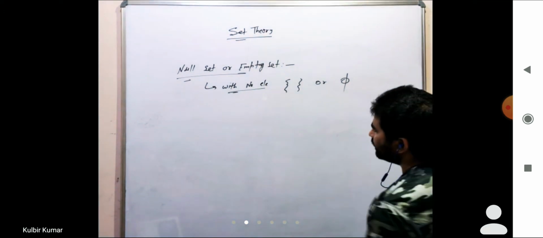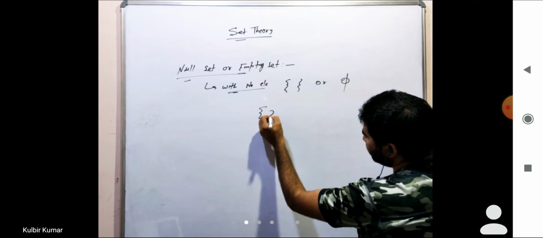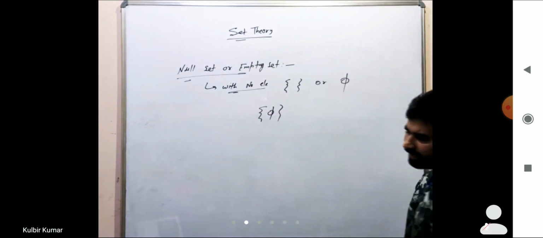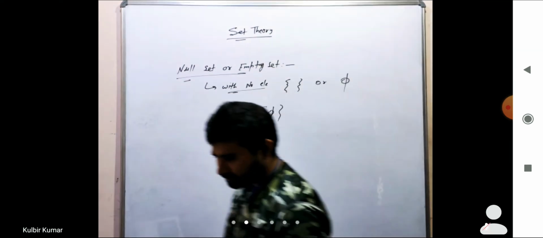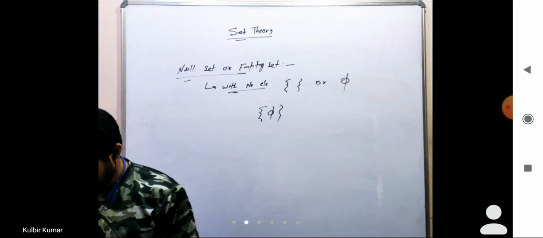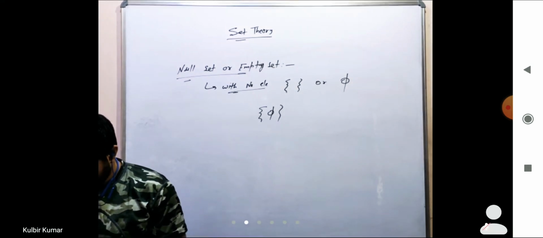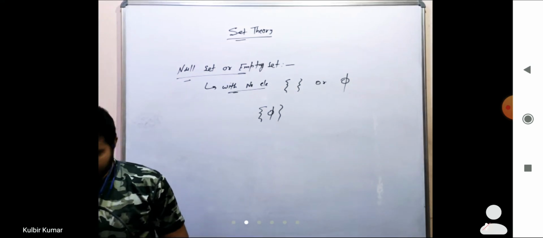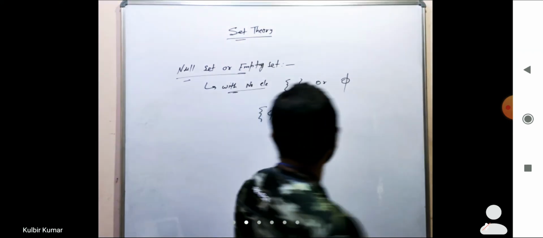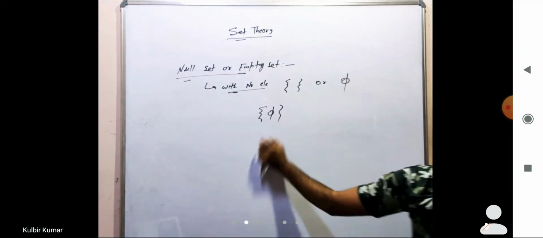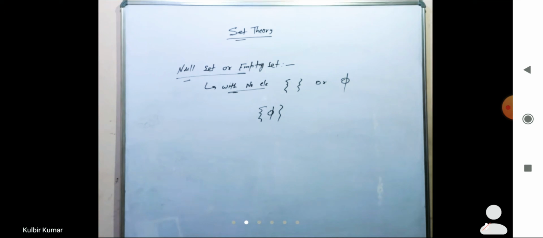Okay, tell me, can we say this one is an empty set? Is this an empty set or not? Yeah, this one is not an empty set. This is a set with one element, that is 5, right? So it is not an empty set.